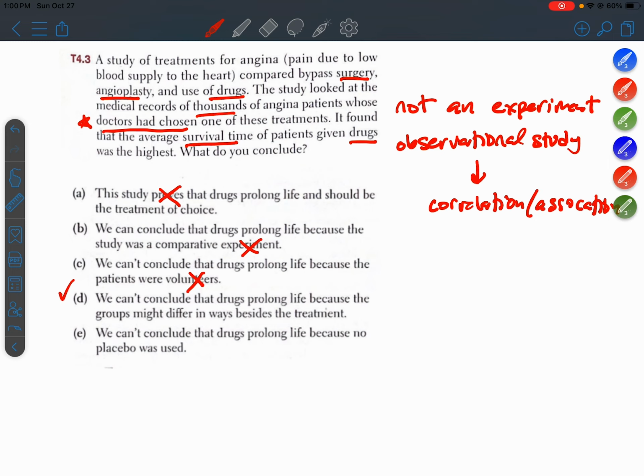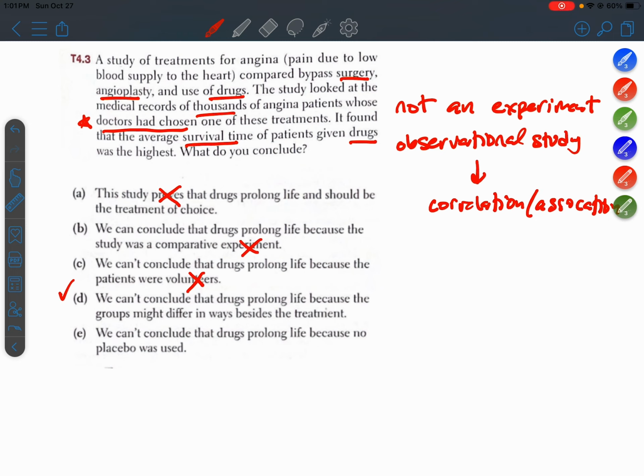If you think about a doctor's choice, right, they might prescribe one treatment to patients whose initial health is really bad, and they might prescribe a different treatment if their initial health is really good. Right? Like surgery, for instance, right? They're only going to prescribe surgery if the patient is healthy enough to undergo surgery, right?